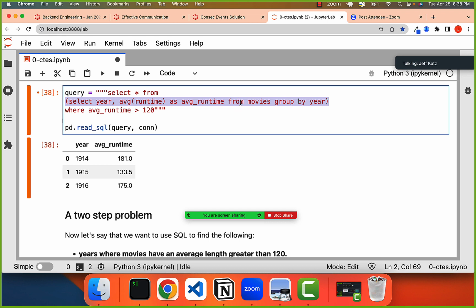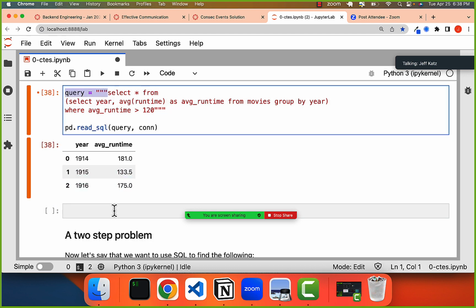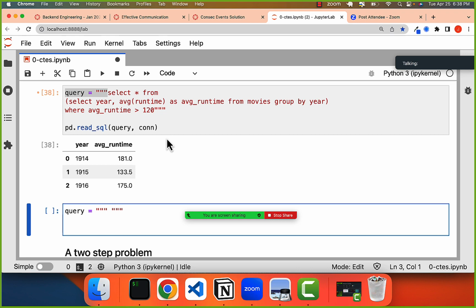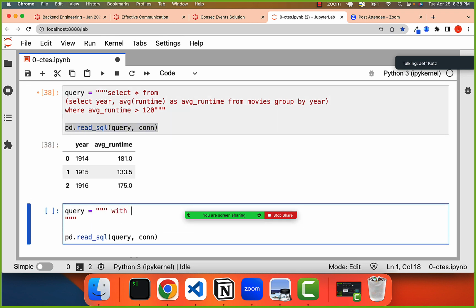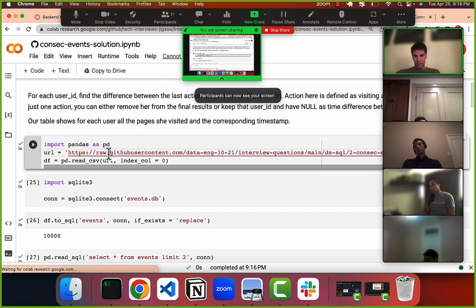Okay, so these are two ways to do this. A third way to do this is with a CTE. Okay, so CTEs and subqueries are functionally the same. The only difference is in terms of syntax. So this time we'll say with, we'll call this movies grouped by year.